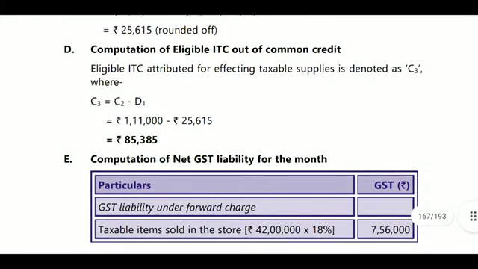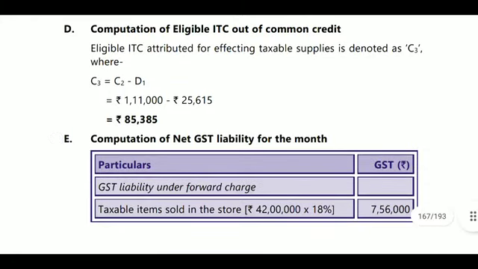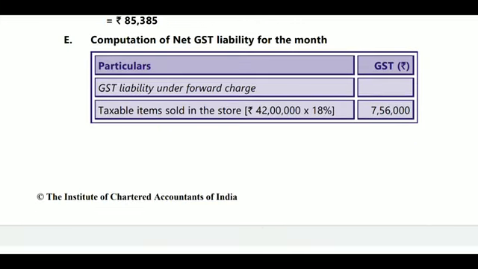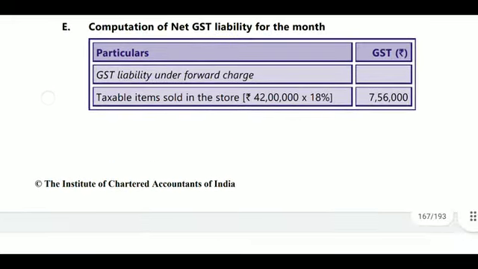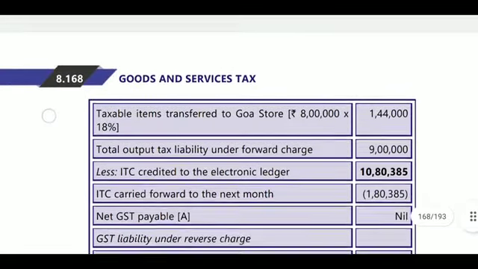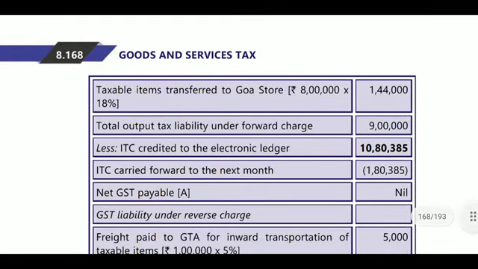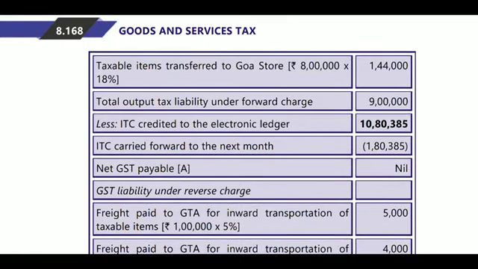Now attributable to common credit, eligible common credit. From common credit deduct the exempted credit. Now it will become eligible ITC 85,385. Now calculate the GST liability. Whatever liability is there, and we have calculated exact electronic credit ledger 7,56,000, and taxable item transferred to Goa 8 lakhs into 18%, 1,44,000. So total tax liability will become forward charge 9 lakhs, and less credit eligible ITC in electronic credit ledger 10,80,000. Next month will be 1,80,000.